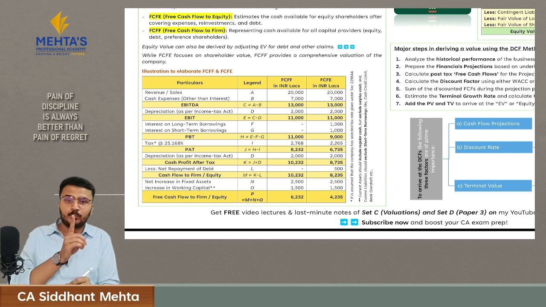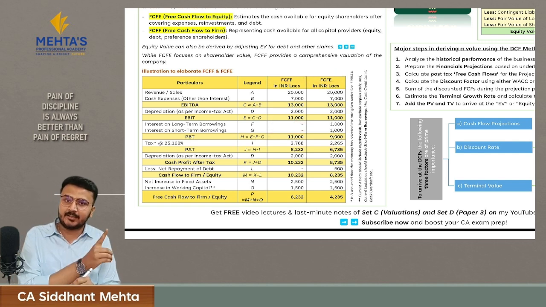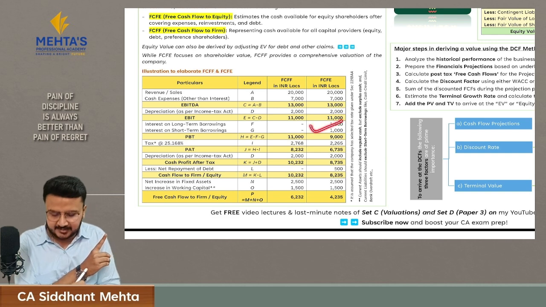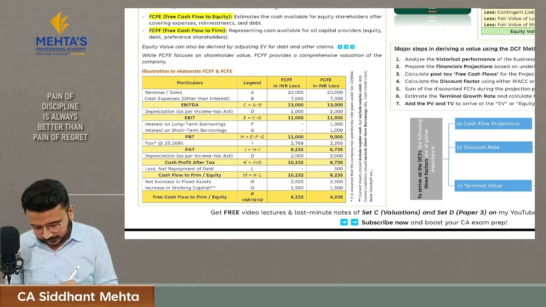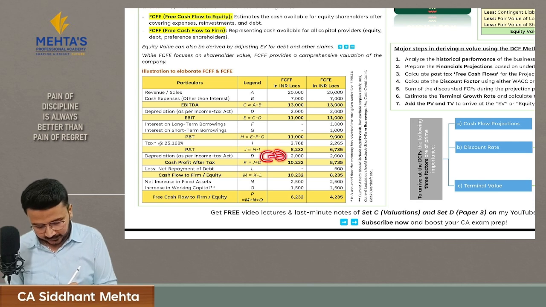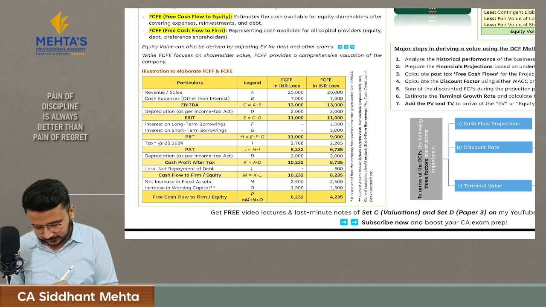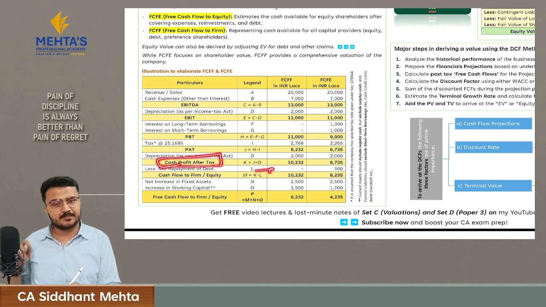But when we are calculating free cash flow to the equity, which is the cash available entirely to the equity holders, here we will reduce the interest. Then we will calculate tax and we will get profit after tax. Now this is the profit in the company, and now we have to calculate the cash flow. So we will add back the depreciation, which is a non-cash expenditure. We will add it, we will get cash profit after tax. Then we'll reduce the net repayment, that is the principal repayment of your debt.